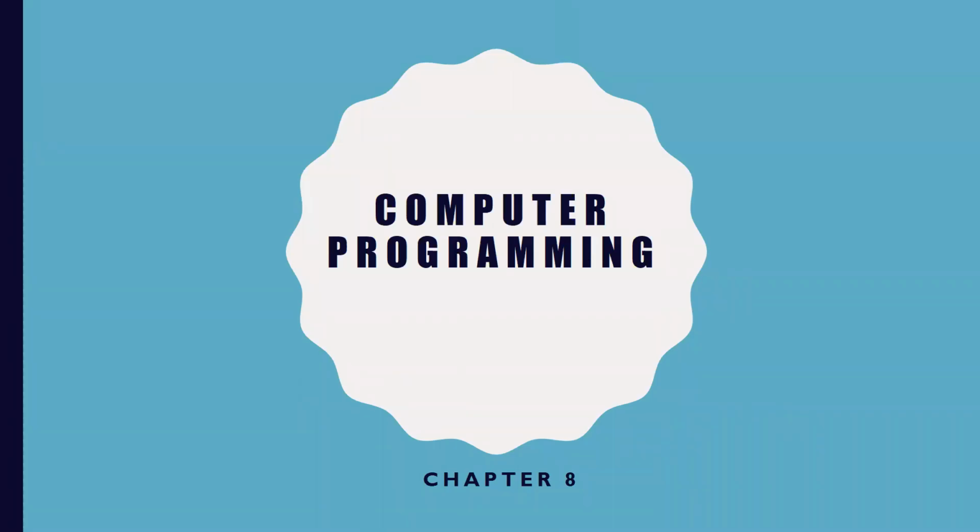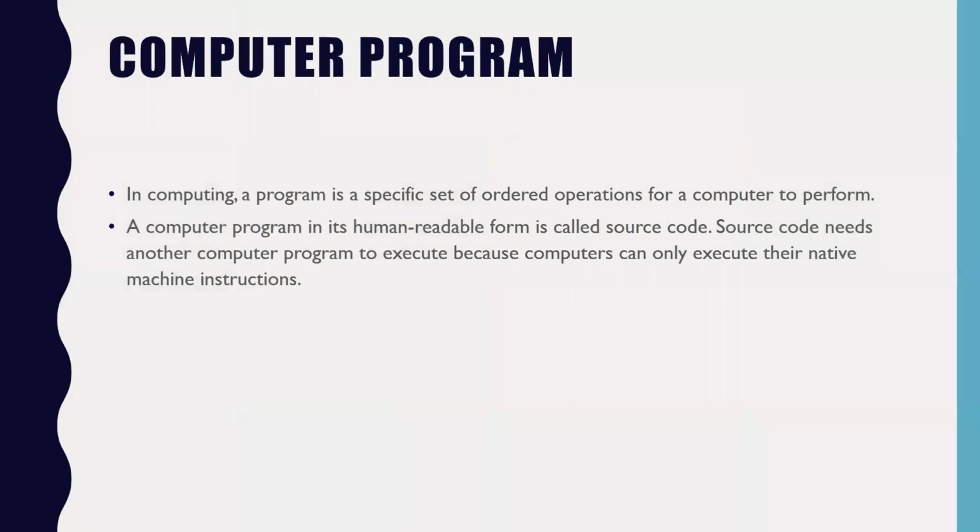Good afternoon, everyone. Today we will be starting chapter number 8, which is computer programming. In this chapter, we will understand what computer programming is, why we are using computer programming, and what are the languages which we have for communicating with the computer. So basically, a computer program is a specific set of ordered operations for a computer to perform.